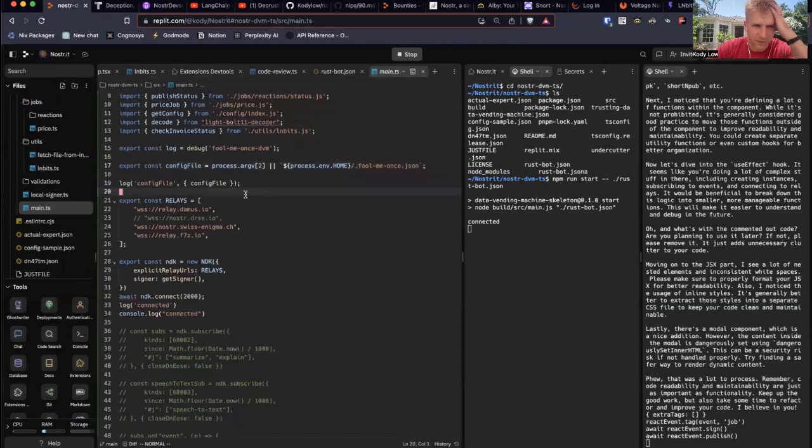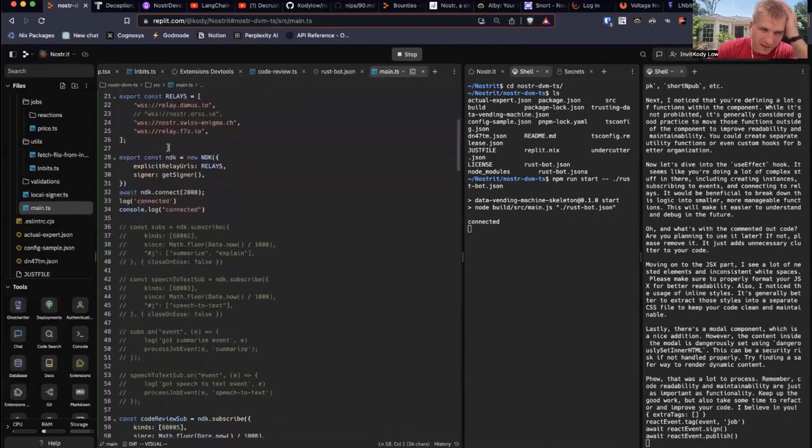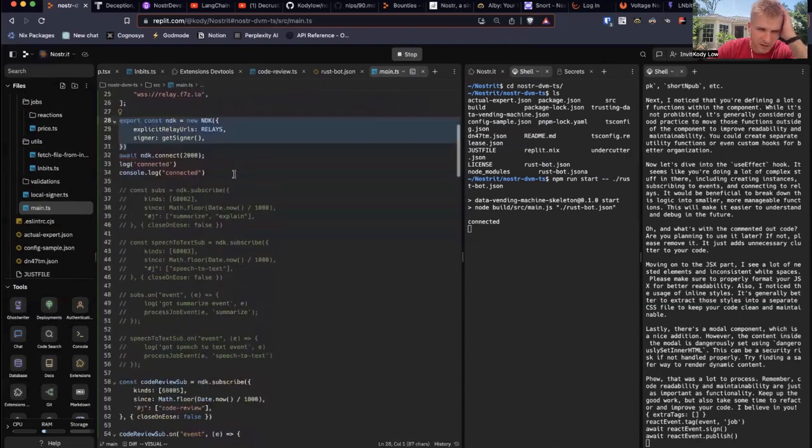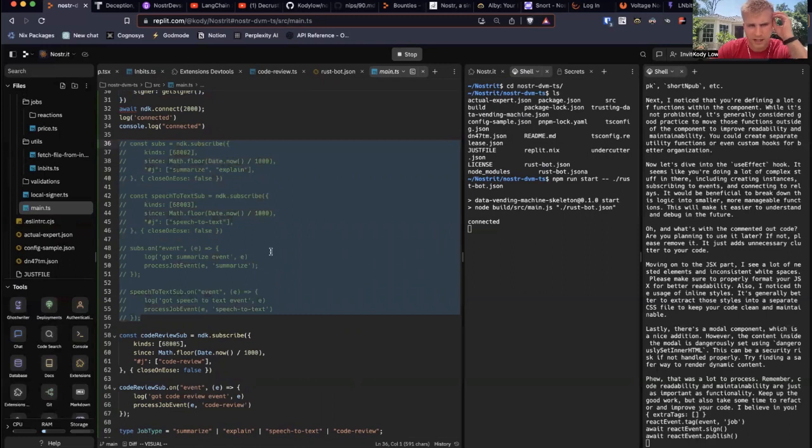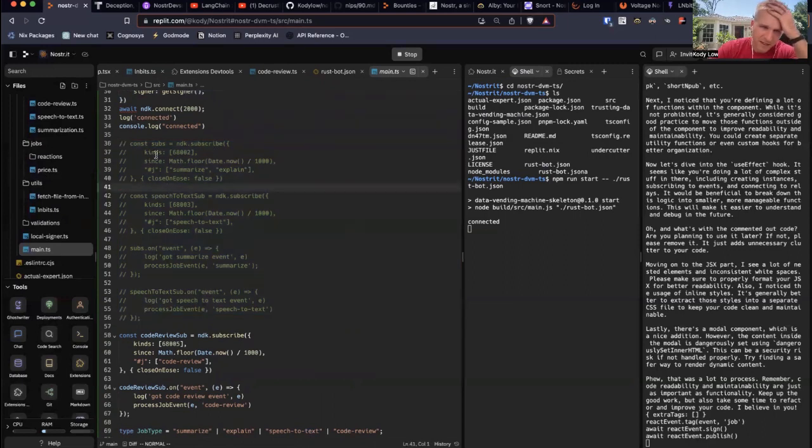And so that's what's getting in the config file. Then it's connecting to some relays. It's setting up an NDK, which is a Nostr dev kit instance, which is just how you do that. And then I've commented these out just because I'm not using them here, but these are all implementations of different jobs that are supported within here, right? And just more example code that you can use if you want to build your own service. And so this says, hey, subscribe, listening for summarized jobs, listening to speech to text jobs. And so if it gets either of those, then it'll process those jobs because it supports those.